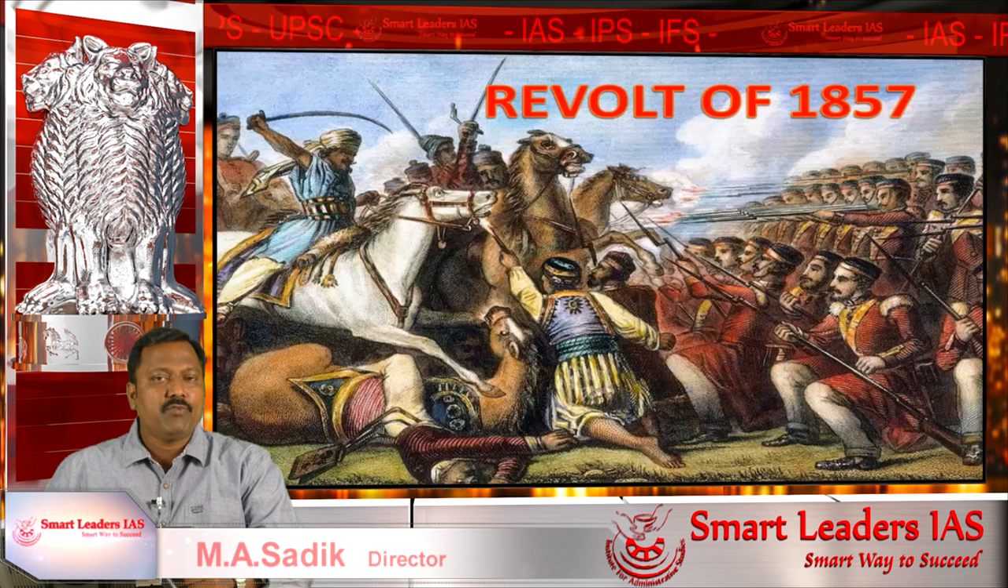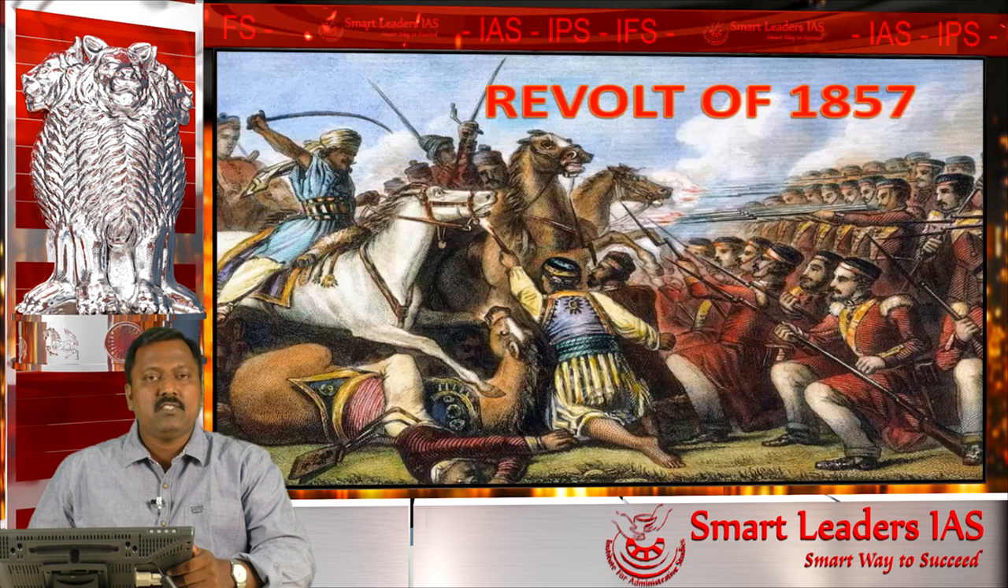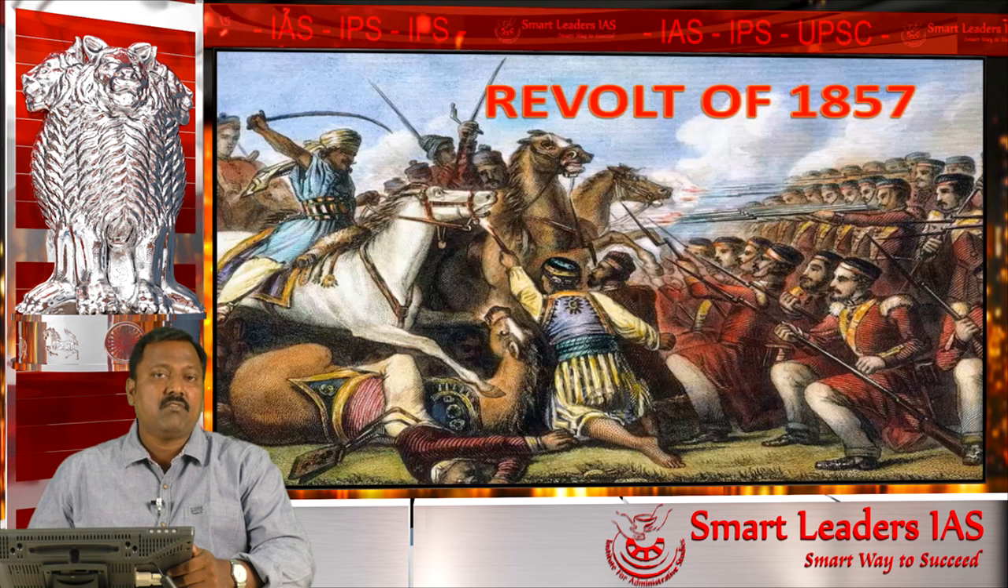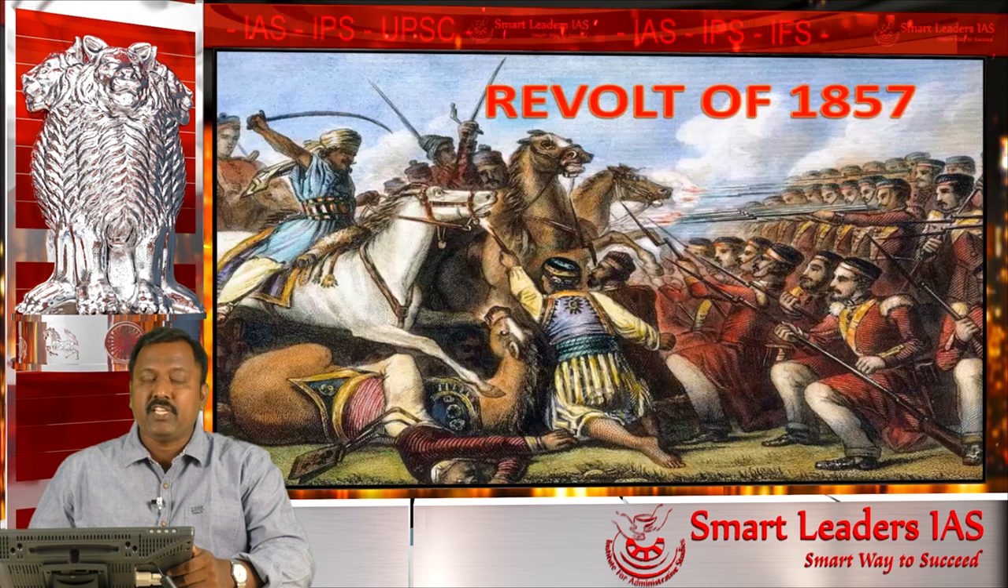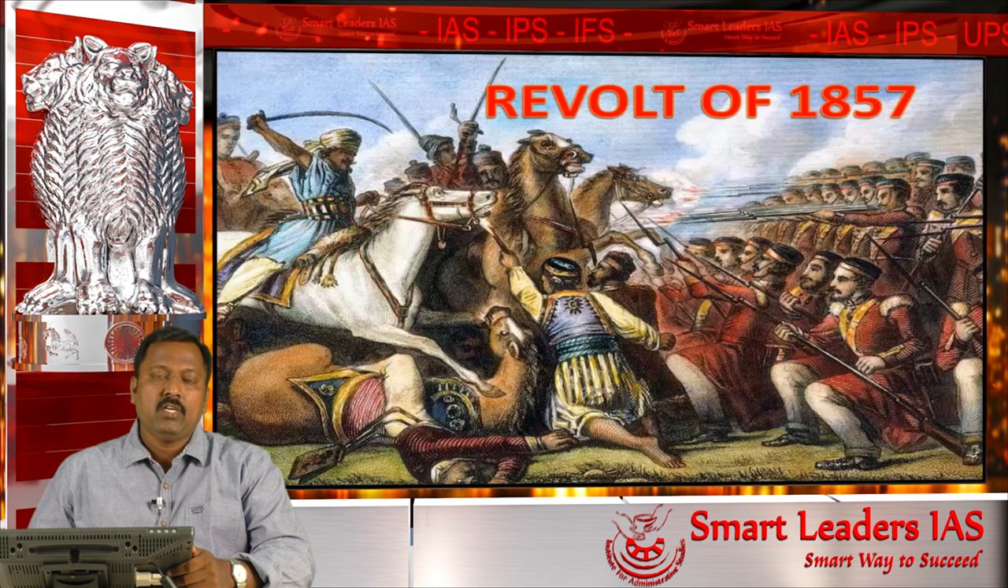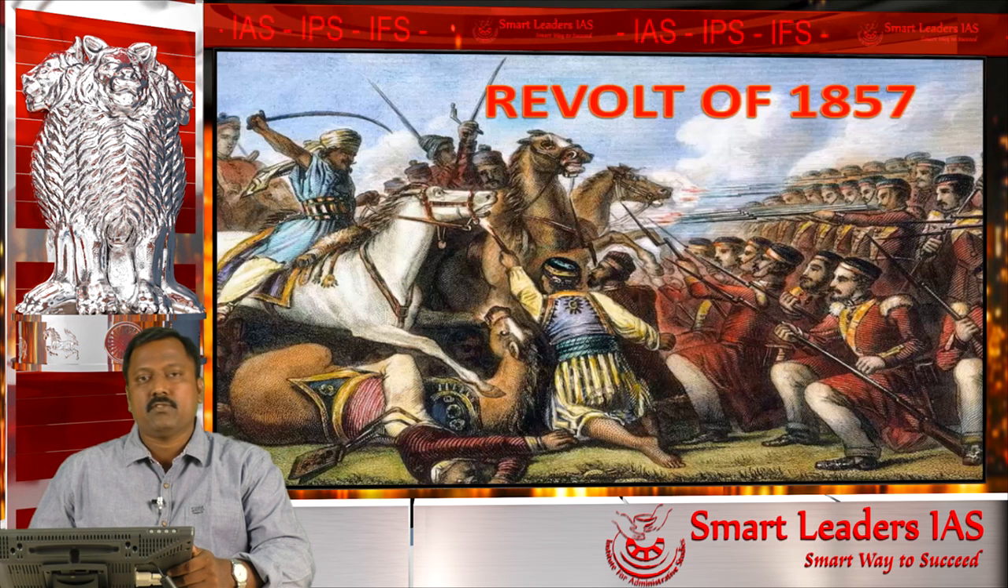Let us study about the revolt of 1857. Why had the revolt of 1857 happened? Why did the revolt take place in the year 1857, not in 1757 or in the 1900s? What are the reasons which aggravated the Indians to revolt against the British in 1857? And why is this revolt different from any other revolts which happened before or after?